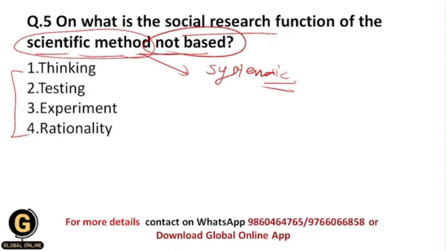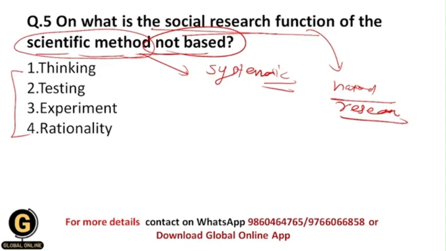Social research function is similar to the natural research function. Here we are studying society, we are studying the interaction of human behavior with society. This is nothing but the social research function.